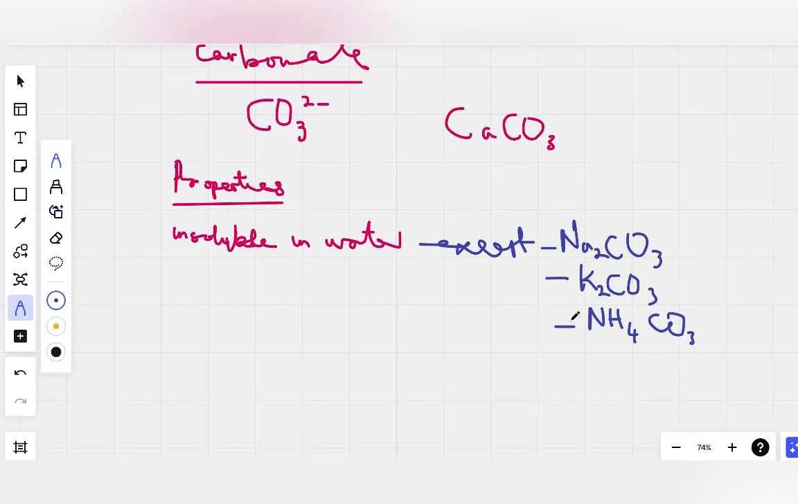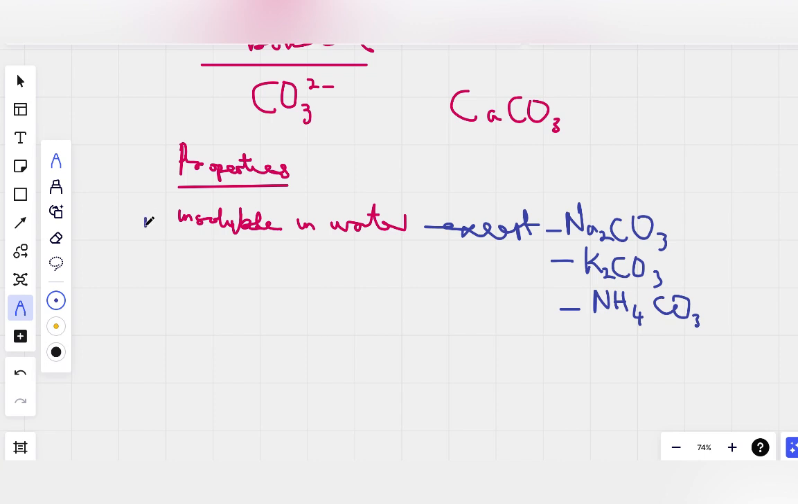They react with what? Acid. Another property of carbonates is that they react with acid to form salt, water, and carbon dioxide. Okay? Carbonates react with acid. They react with acid to form what?